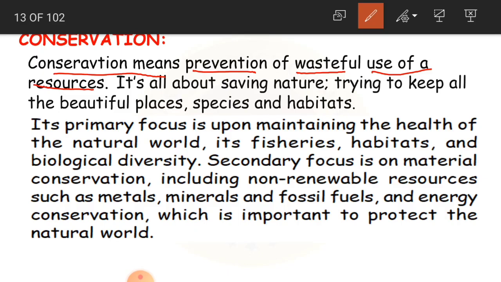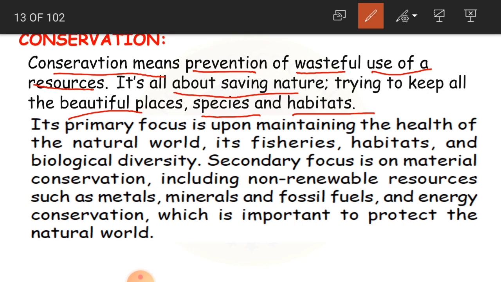And it is also about saving nature. Saving nature in the sense that we want beautiful places to remain as beautiful as they are. Species, habitats, all the animals and all the places where the animals live, we have to protect them and keep them safe. When we misuse the resources, that is going to have a bad effect, and they are going to harm even the places and the living organisms.